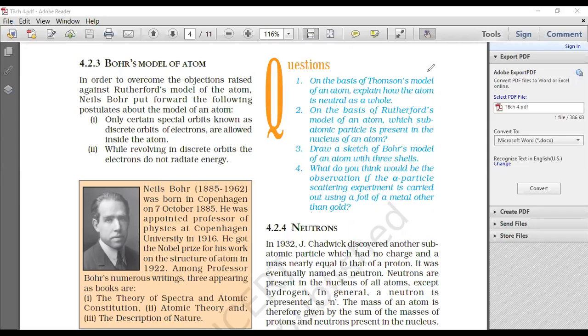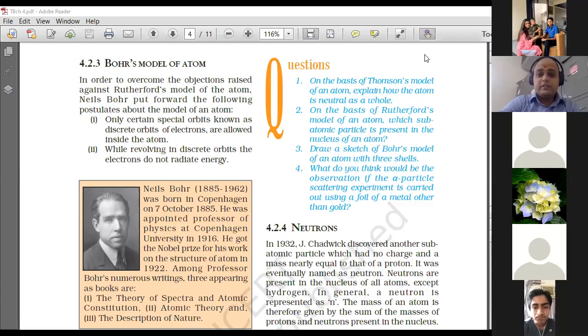Yes. Okay, that's very good. For this you will have to give proper logic: what could have happened if, instead of gold, we are using any other metal, and why it would happen.